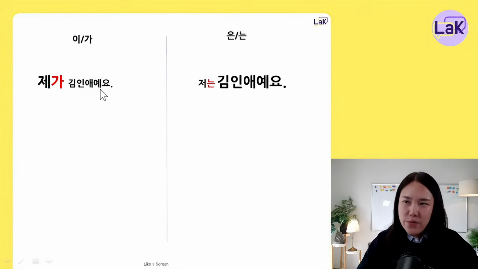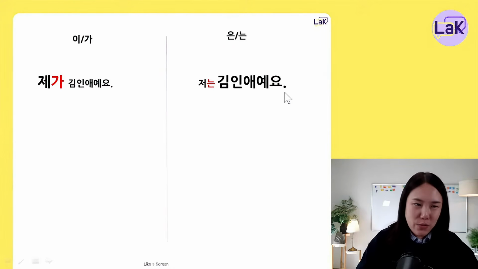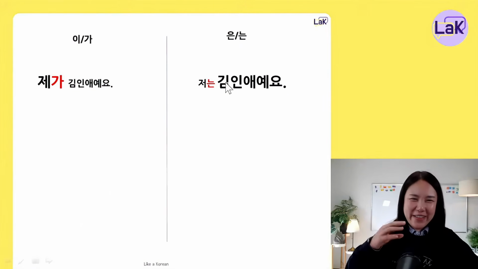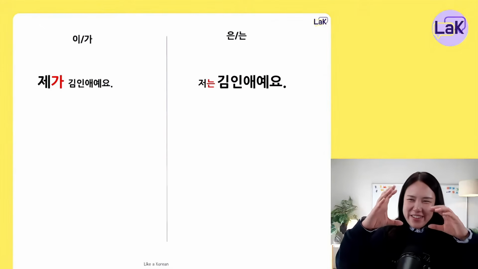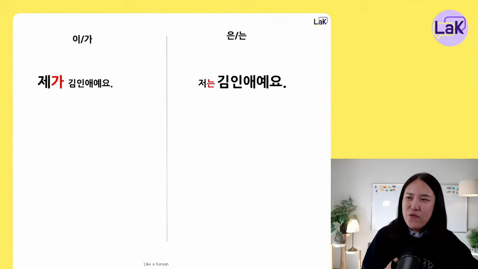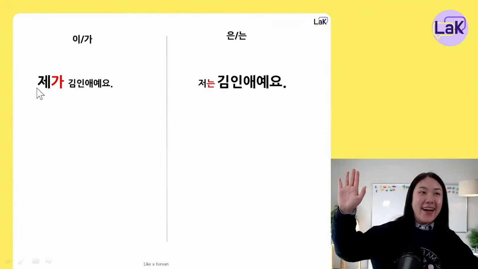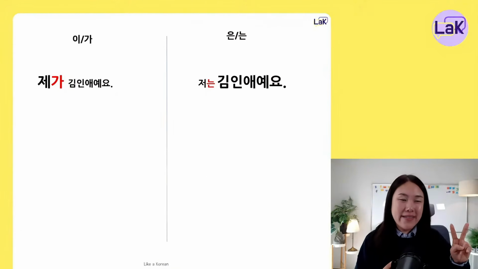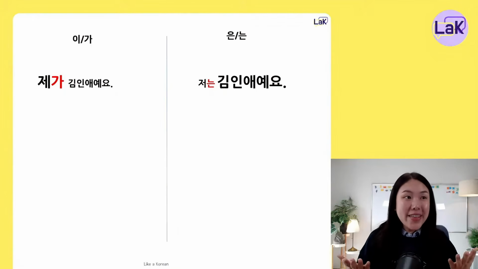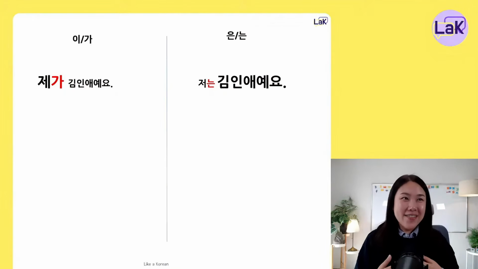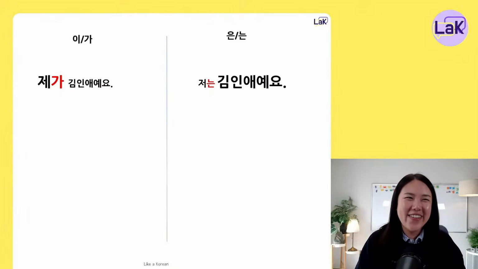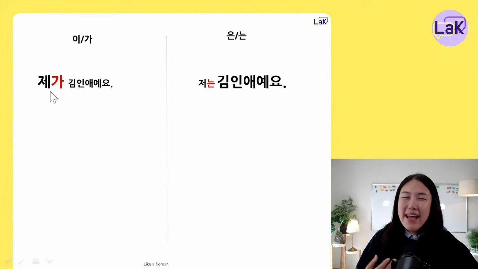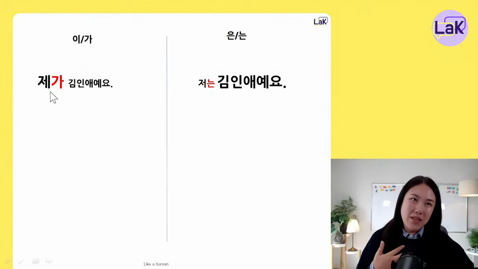But if you really want to know, for intermediate or advanced learners, it's here. 제가 김이네예요, or 저는 김이네예요. You can see I wrote one sentence with bigger font and the other smaller. The first one means I am the 김이네.